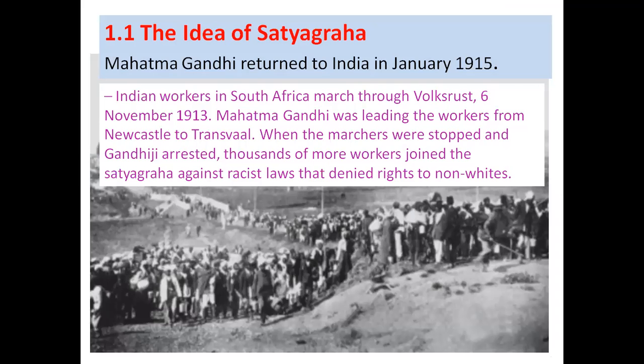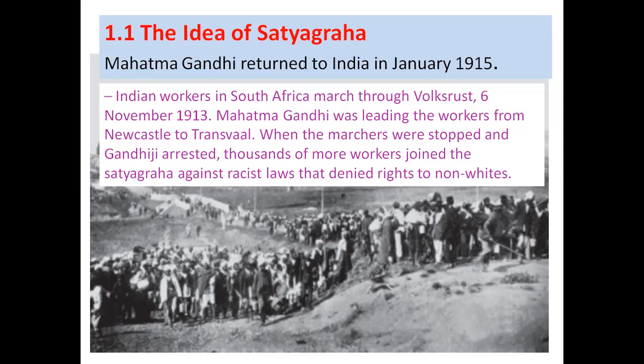So when Mahatma Gandhi came to India in 1915, before that he was in South Africa. There he fought for the African people, and he marched there, where Gandhiji was arrested. Thousands of more workers also joined the satyagraha in Africa and fought against racism.